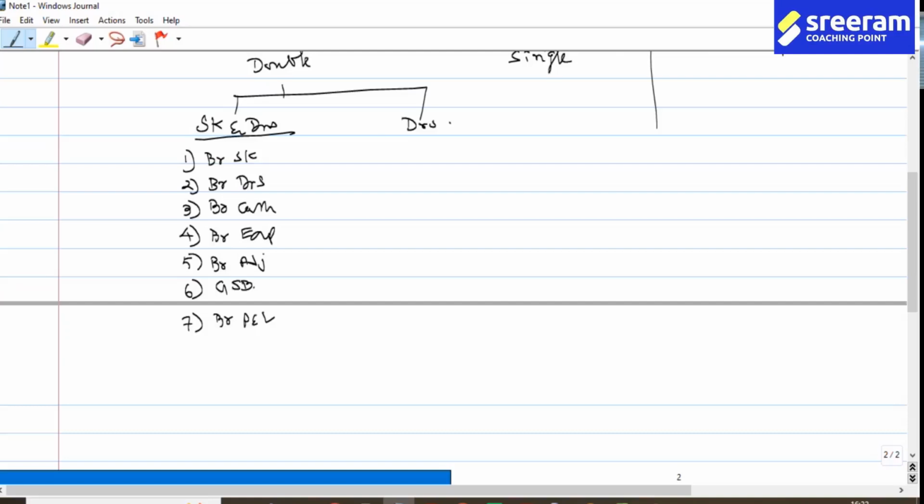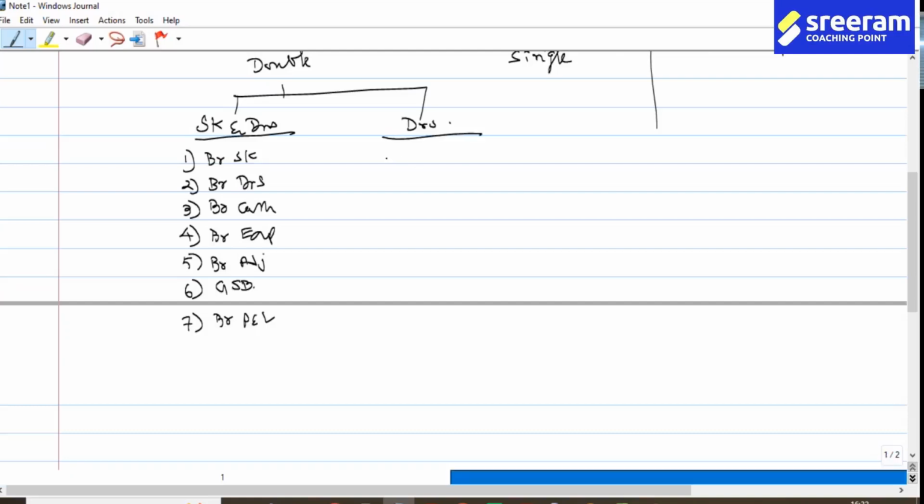Now, in the debtors system, how many accounts will you have? One and only one account, the branch account. But in case you have any shortfall of information under the debtors system, you have to prepare the stock and debtors system. That means a stock and debtors system can independently exist, but the debtors system will be dependent on the stock and debtors system for missing information. So: branch stock account, branch debtors account, branch cash account, branch expenses account, branch adjustment account, goods sent to branch account, and branch profit and loss account.